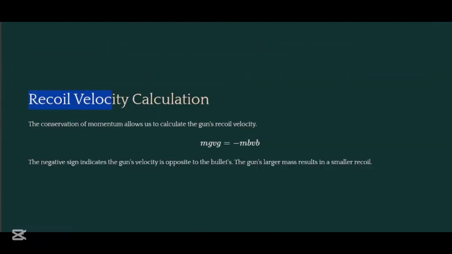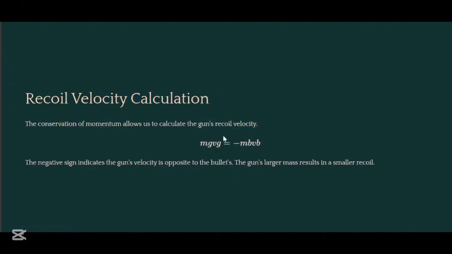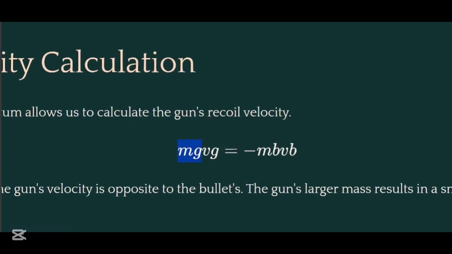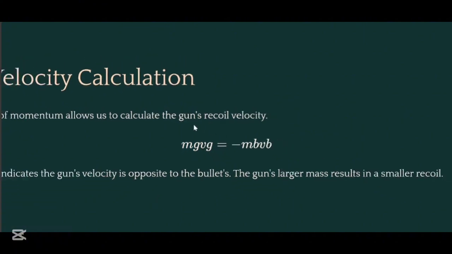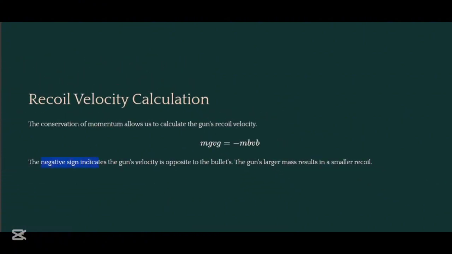Now let's calculate the recoil of a gun. The conservation of momentum allows us to calculate the gun's recoil velocity. As you can see, the mass of the gun times the velocity of the gun is equal to negative the mass of the bullet times the velocity of the bullet. The negative sign indicates the gun's velocity is opposite to the bullet's. The gun's larger mass results in a smaller recoil.